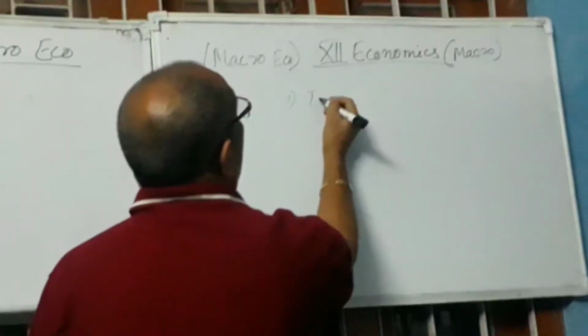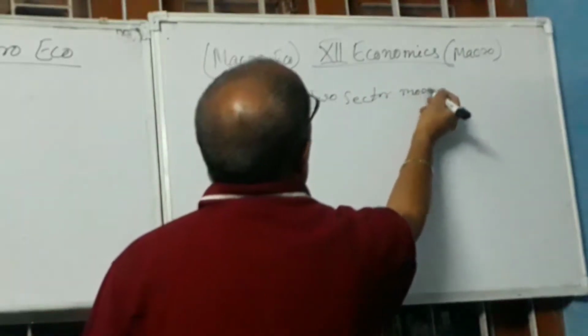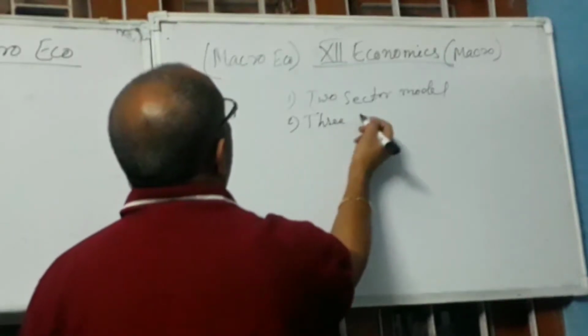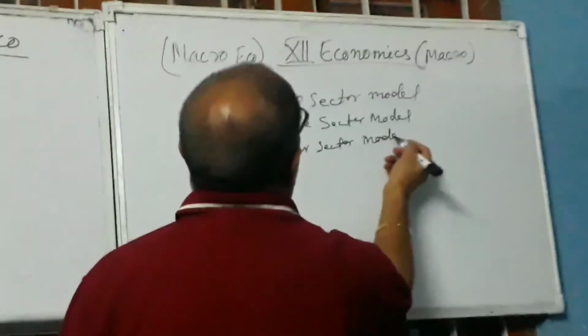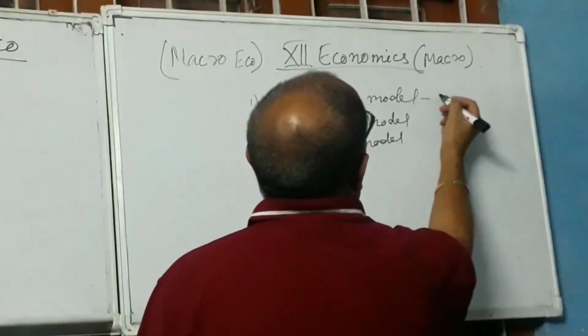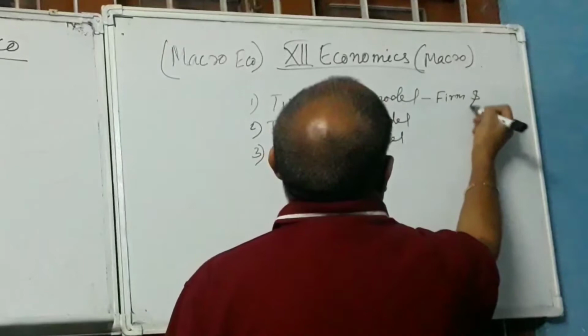Let me mention all the topics. Number one, two-sector model of economics; three-sector model of economics; and four-sector model of economics. In the two-sector model, we have the farm and household.